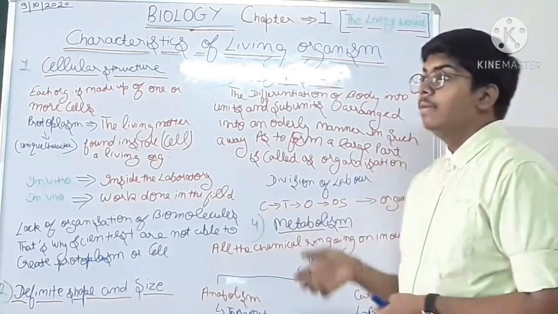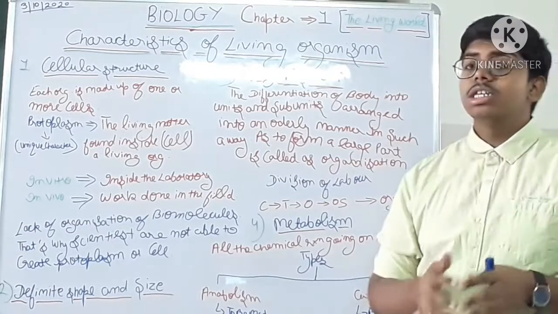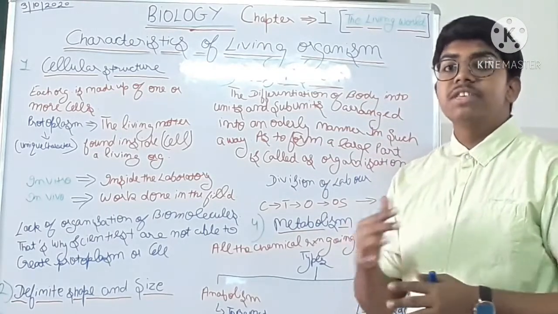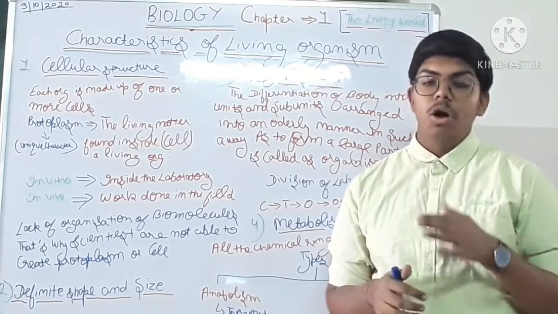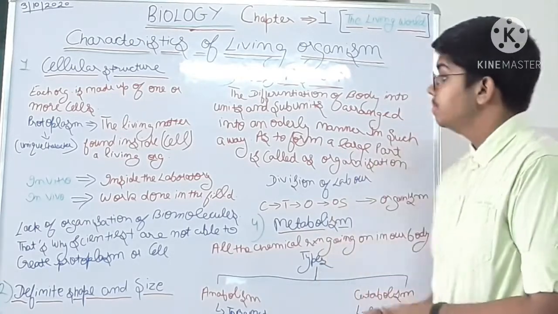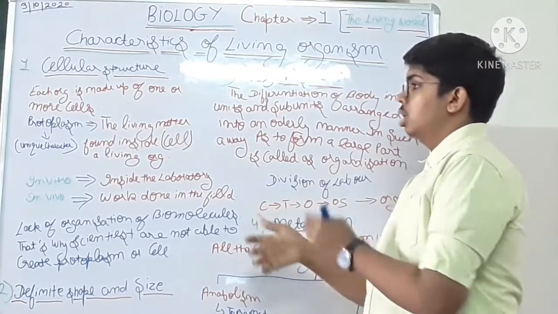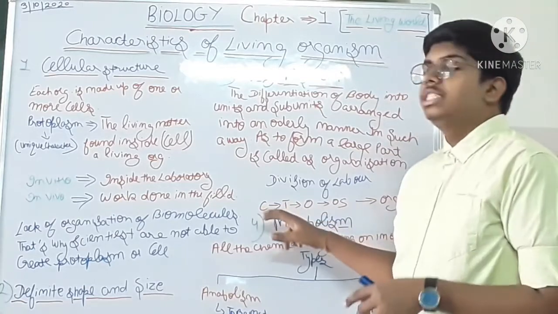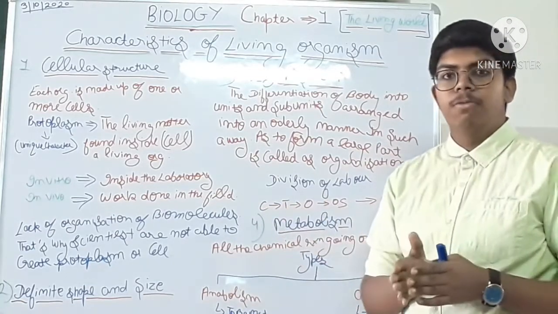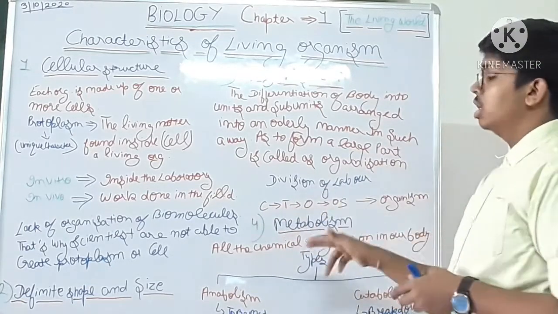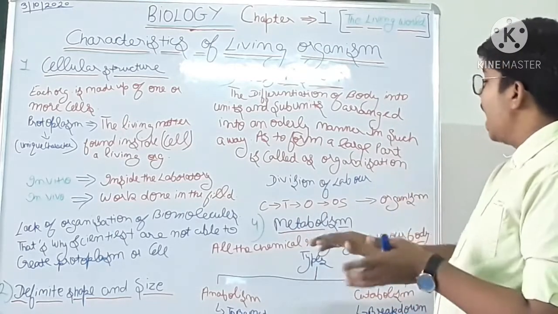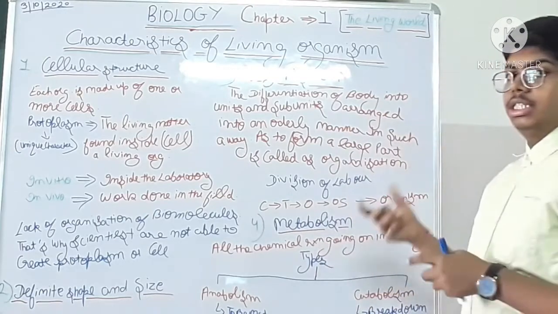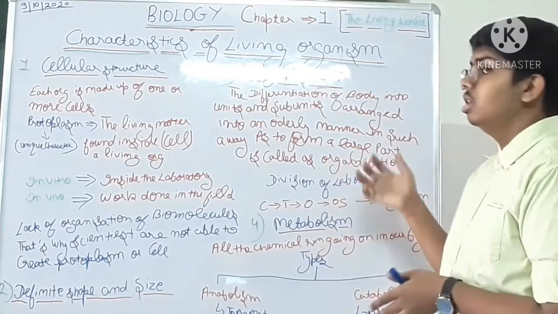Okay, so that's why there is division of labor: work is divided between different parts of the body, and each part performs its specific function or work which cannot be done by the others. Now cell organization. I will give an example of organization: cells form tissue. Many cells combine to form a tissue. Tissue forms organ, organ forms organ system, and organ systems constitutively form an organism. Okay, I hope it is clear to you.